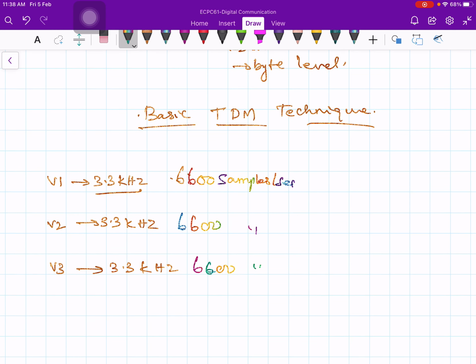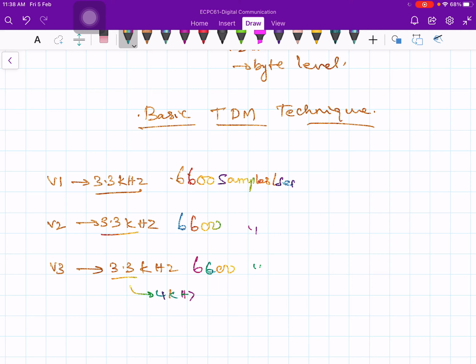But generally what people will do is increase the sampling rate in order to provide some space for a guard band. So don't take 3.3 kilohertz abruptly. Instead of taking 3.3, you take up to 4 kilohertz.